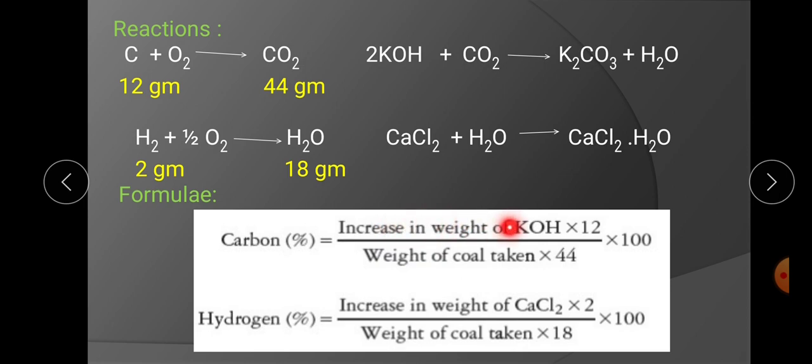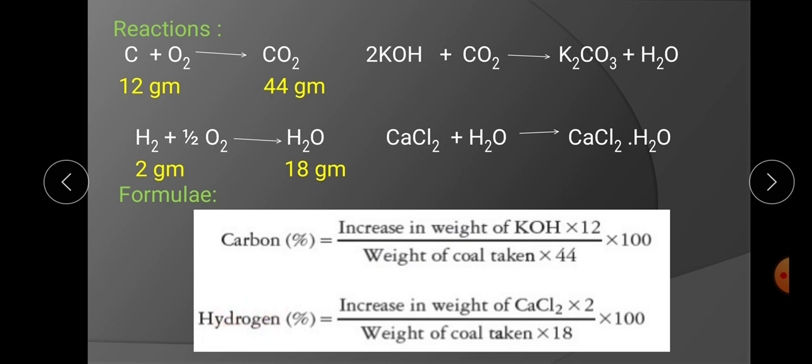Increase in weight of KOH U tube means the weight of CO2 formed, divided by the weight of coal sample taken for analysis, into 100. This 100 is for getting the percentage. So the formula for carbon percentage is 12 by 44 into increase in weight of KOH U tube upon weight of coal taken into 100. This increase in weight of the KOH U tube is the weight of CO2 gas formed.